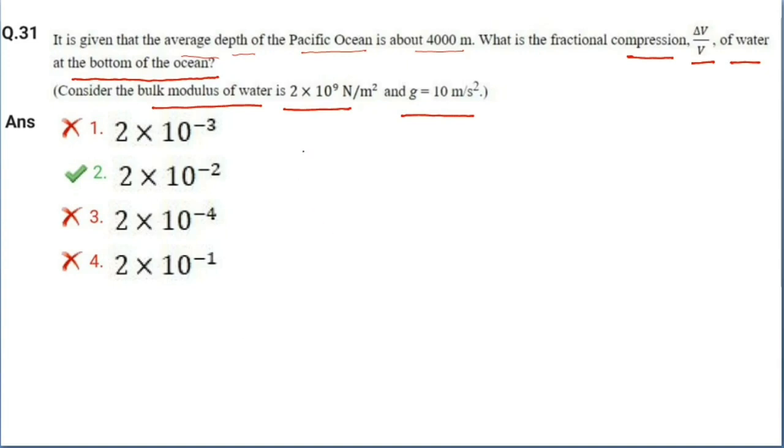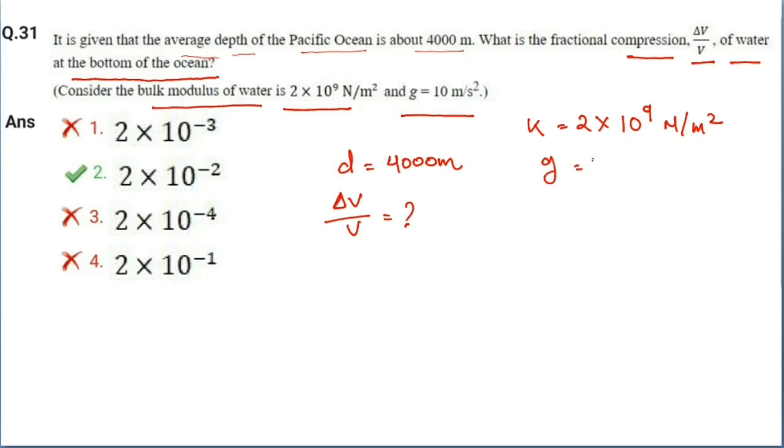The average depth of the Pacific Ocean is about 4000 meter, that is D, the depth, is equal to 4000 meter. Fractional compression, delta V by V of water at the bottom of the ocean, we have to find out. Then the bulk modulus K is given as 2 into 10 to the power 9 Newton per meter square and g is given as 10 meter per second square.